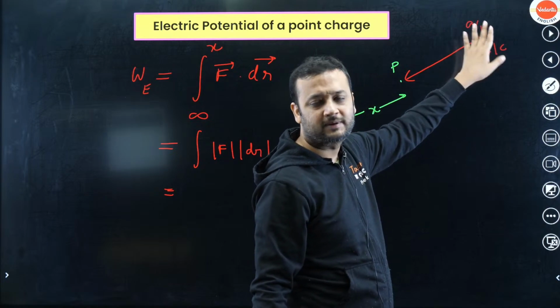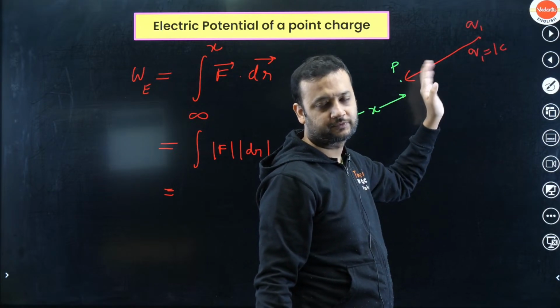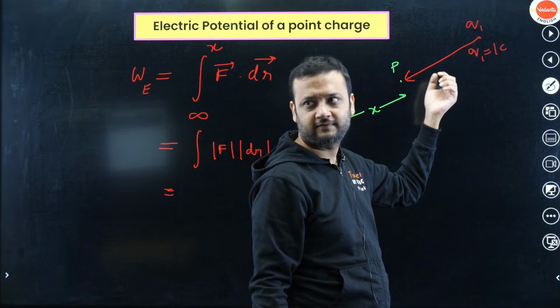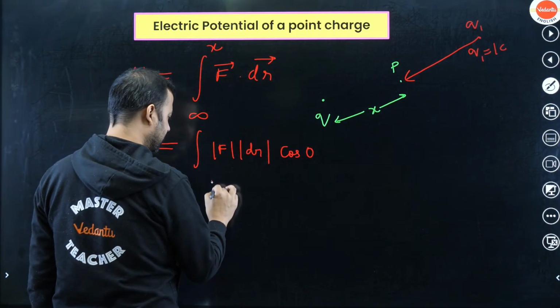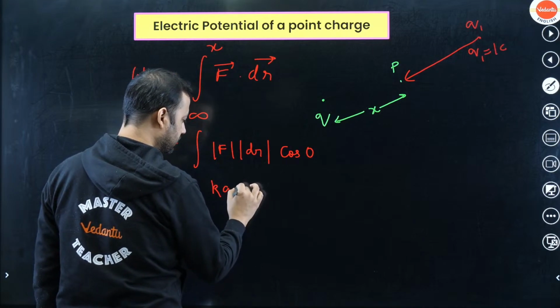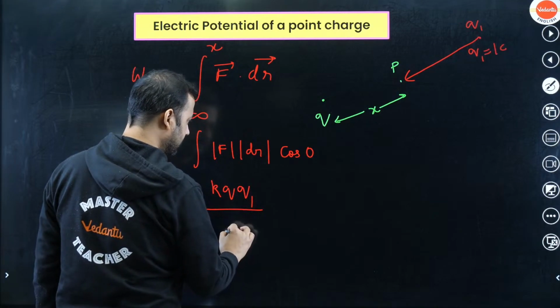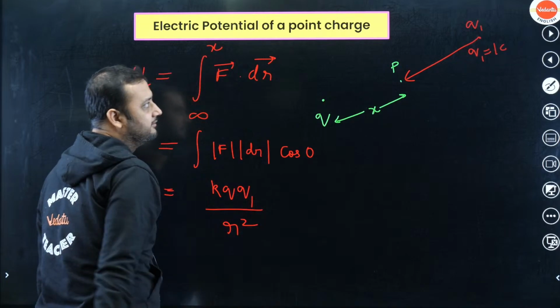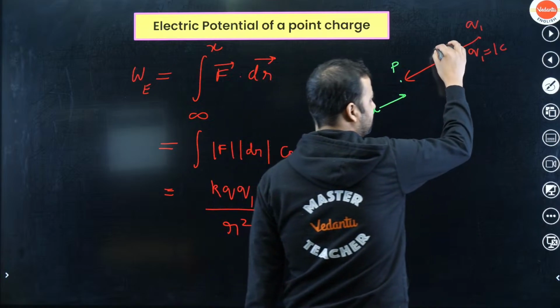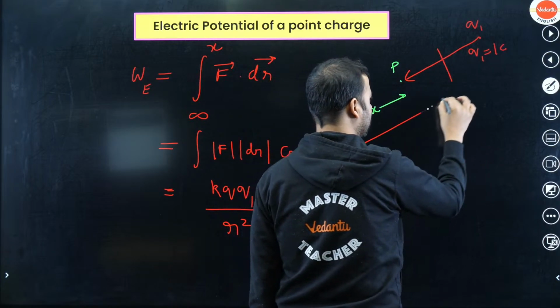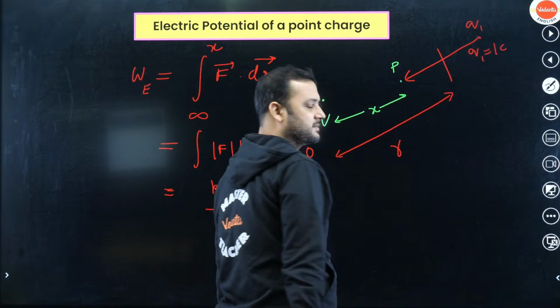That's why the q1 charge is moving very, very slowly. So the force applied by the person is k into q into q1 divided by r square, at any instant when the charge has reached this point and the distance has become r.